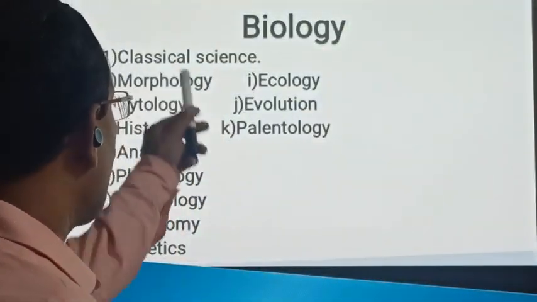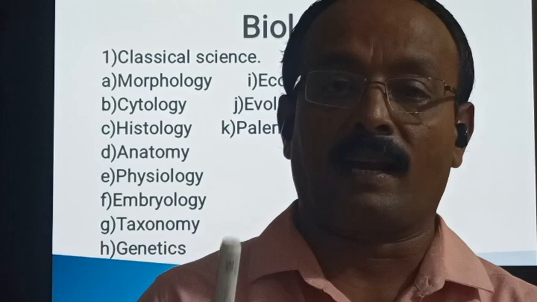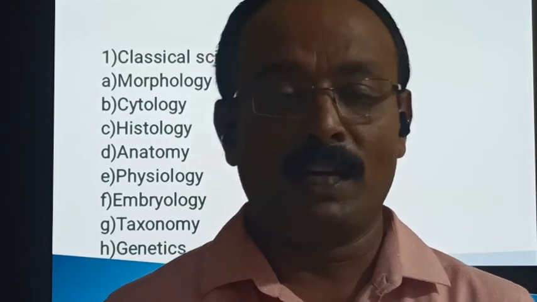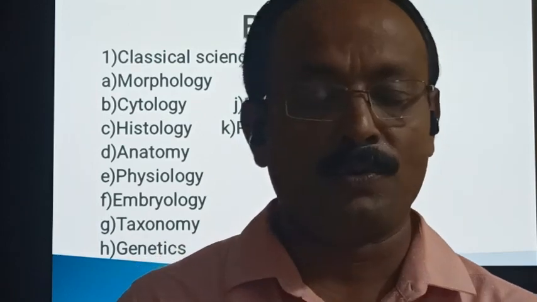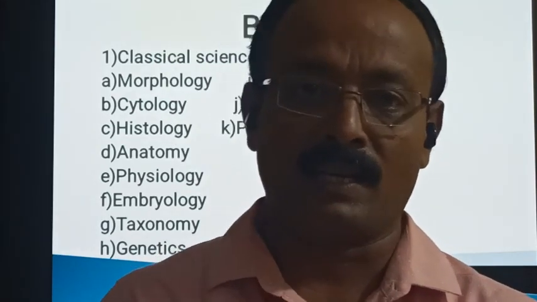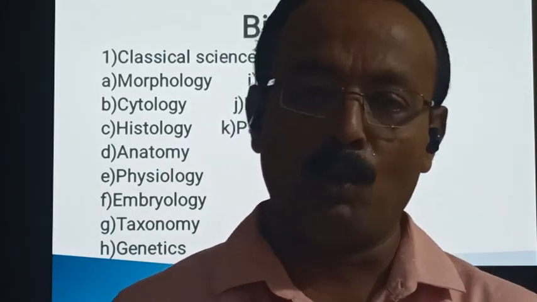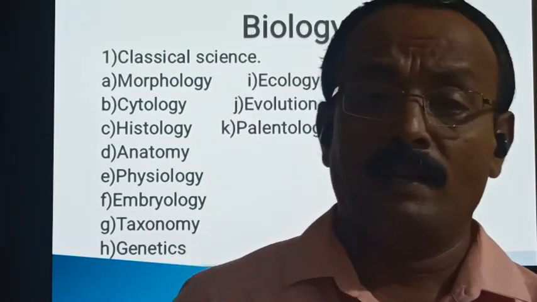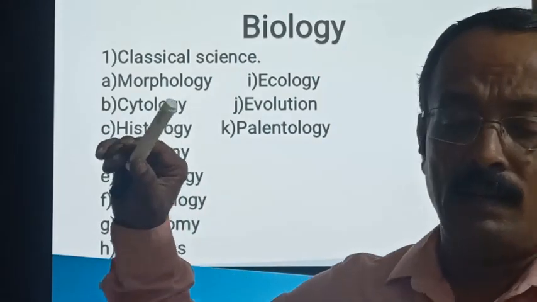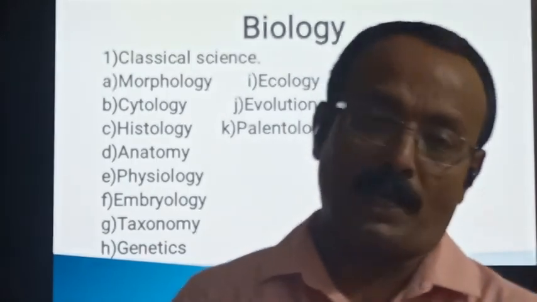Then the other classical science is histology. Histology deals with the study of tissues, whether it may be a plant tissue or an animal tissue. In lower classes you have studied plant tissues like parenchyma, collenchyma, sclerenchyma, and animal tissues like squamous epithelium, columnar epithelium, cuboidal epithelium, nerve cell. The study of tissues is called histology.